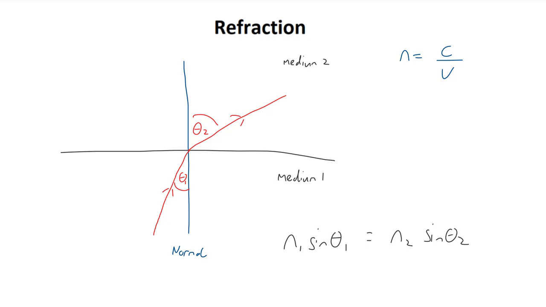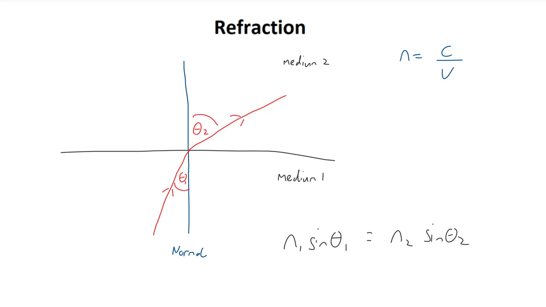Hopefully it is clear from this equation that when light goes from a medium with an index of refraction n sub 1 into a medium with a higher index of refraction n sub 2, then sine of θ2 must be less than sine of θ1, and therefore the light ray will bend towards the normal. That is, θ2 will be less than θ1. This is the case when light goes from air to water.